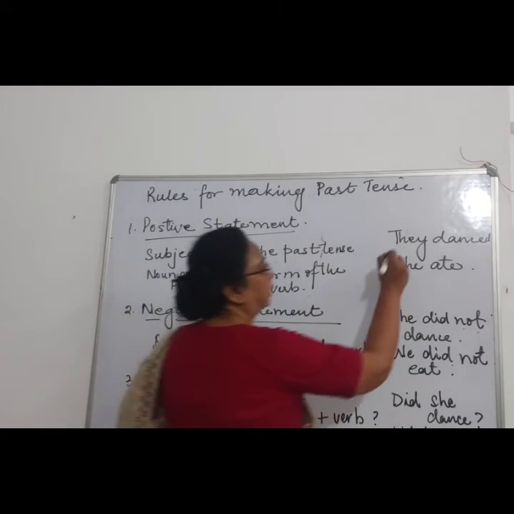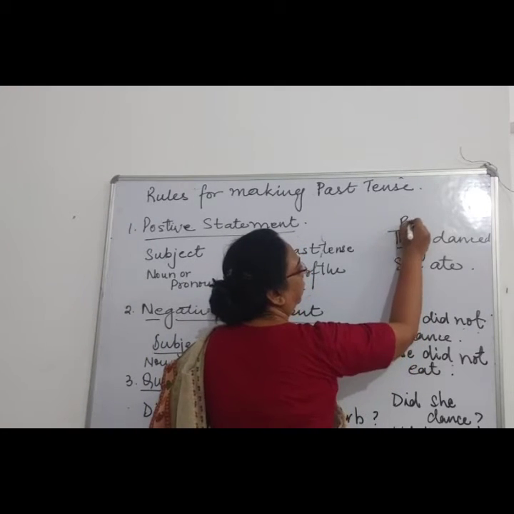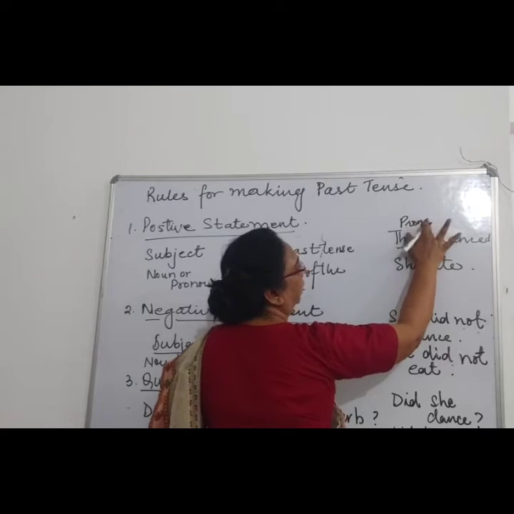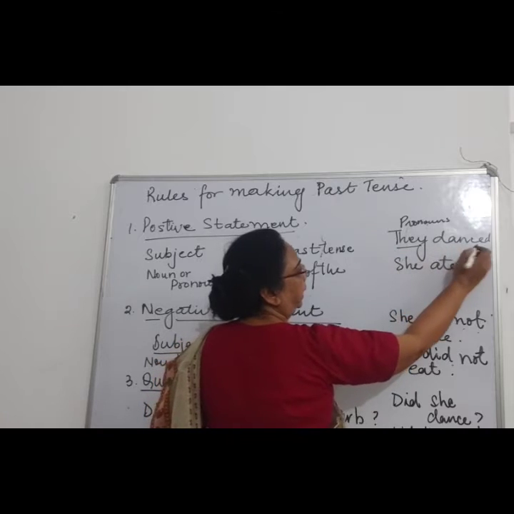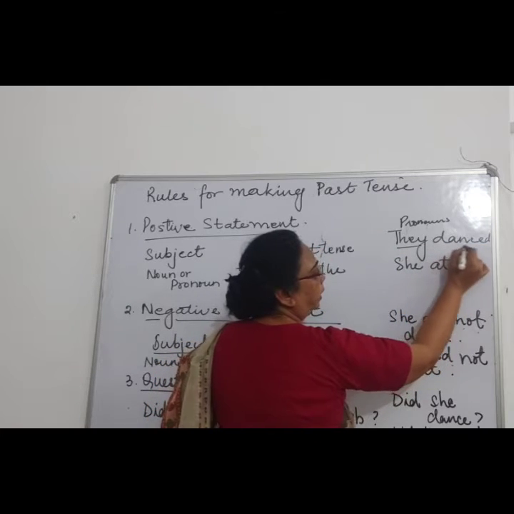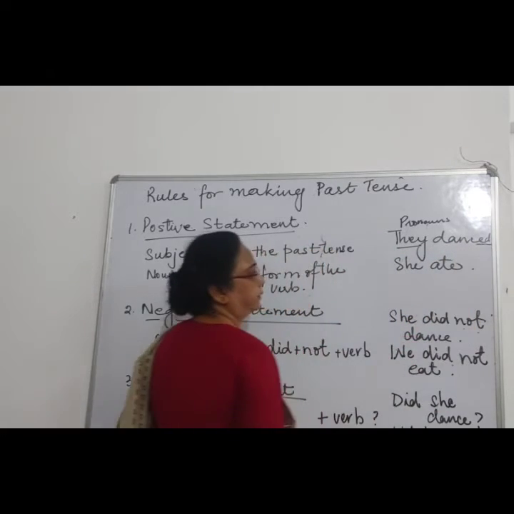Like over here, they is a pronoun, talking about many people. They dance: the verb over here will change to past tense.